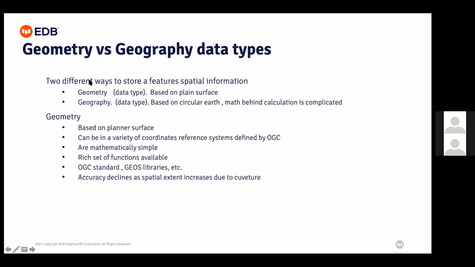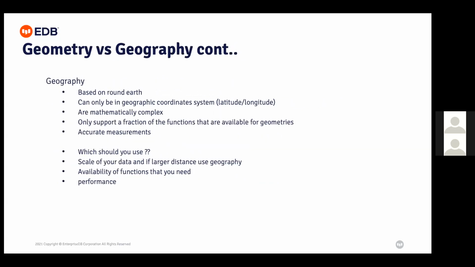And geography, two different geometry types based on plane earth surface. When I say plane earth surface, there are x and y axes. And when I say geography based on circular earth, the math behind the calculation is definitely different. And when there is a circular earth, that is geography. So geography is based on round earth, and can only use a geographic coordinate system for latitude and longitude. And some complex operations are required when I consider the round earth geography data types to calculate the distance.